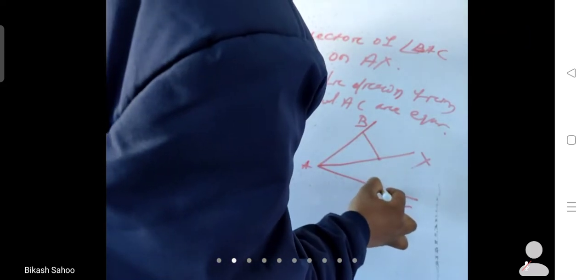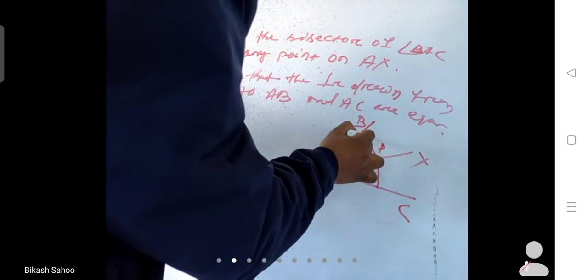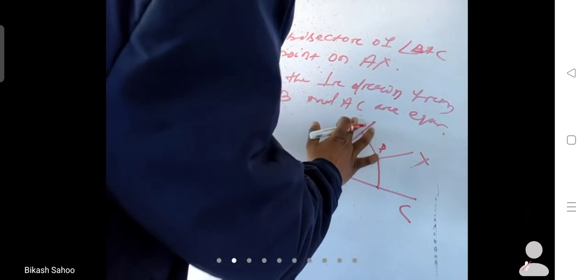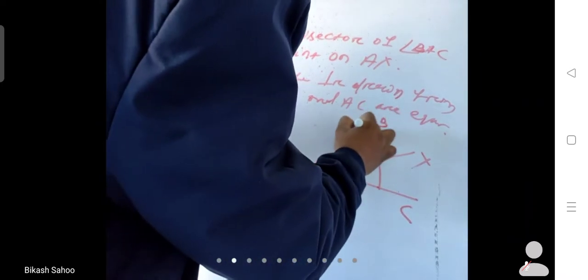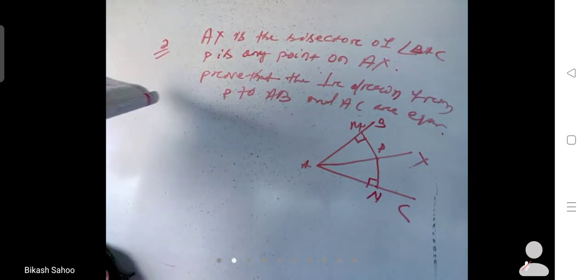Suppose it is point P. Then the perpendiculars from P to AB and AC. Suppose PM is the perpendicular to AB line and PN is the perpendicular to AC line.